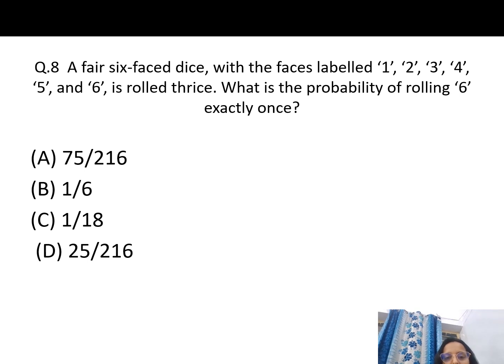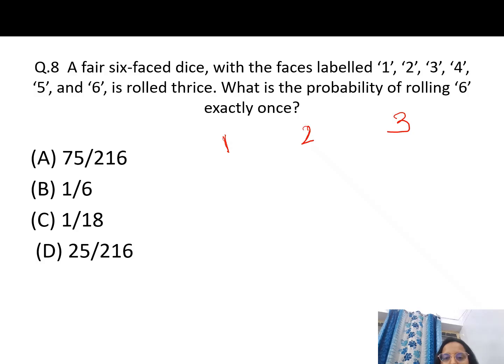A fair 6-faced dice, with labels up to 6, is rolled thrice, meaning 3 times. What is the probability of rolling 6 exactly once? This question you can do in two ways: one is the binomial distribution, and the other is by listing the cases.